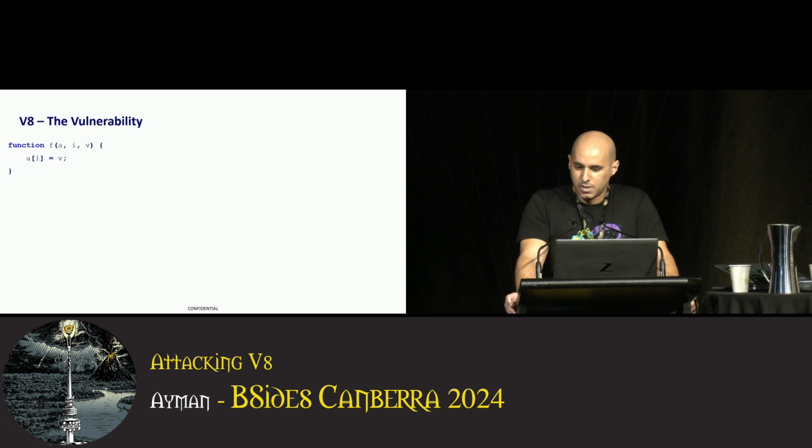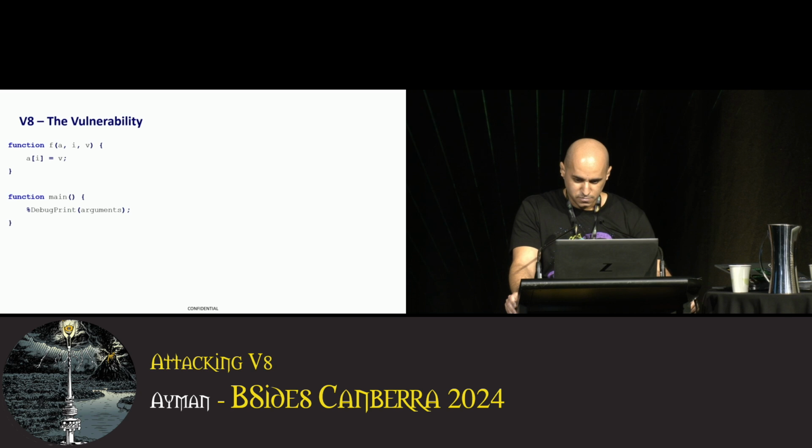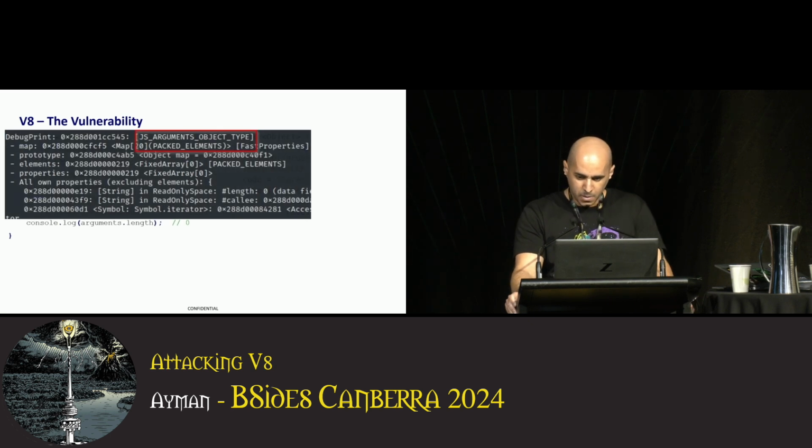Now here's the problem. We're finally going to write the test case that triggers the bug. Starting with a similar function that takes an array or object and stores some value at some index, all specified in the function arguments. We add a second function, doesn't do anything yet, but it gives us access to the JS arguments object, which is available in every function. The arguments object is empty because there are no arguments that we pass to the main function. Just note that this is a JS arguments object. Its map is packed elements, and its length is 0.